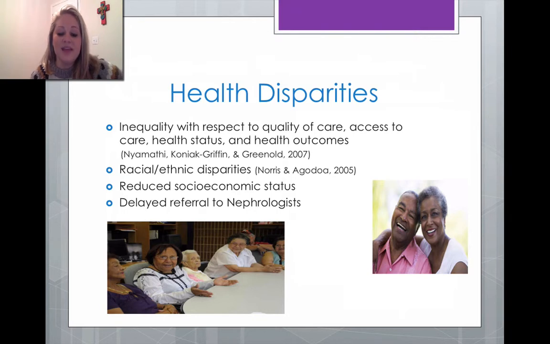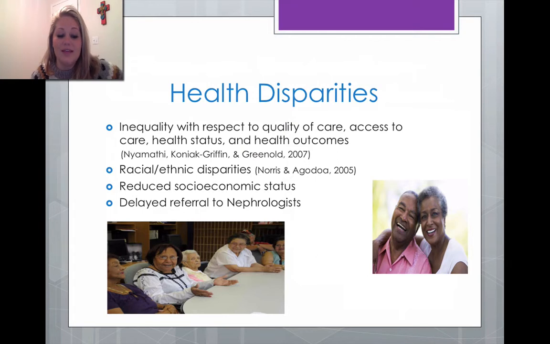In the United States, racial and ethnic disparities have been shown in the incidence, prevalence, and treatment of CKD. It was found that certain racial ethnic groups fared worse than their white counterparts with respect to the treatment or outcome of CKD, and that these disparities were of a negative nature. African Americans, Native Americans, Asian Americans, and Hispanics were 3.9, 2.7, 1.6, and 1.5 times more likely than white Americans to develop CKD.